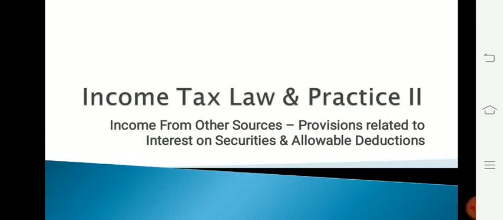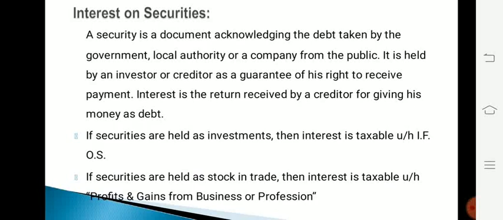Other sources. Provisions related to interest on securities and allowable deductions. Interest on securities. A security is a document acknowledging the debt taken by the government, local authority, or a company from the public. It is held by an investor or creditor as a guarantee of his right to receive payment. Interest is the return received by a creditor for giving his money as debt.